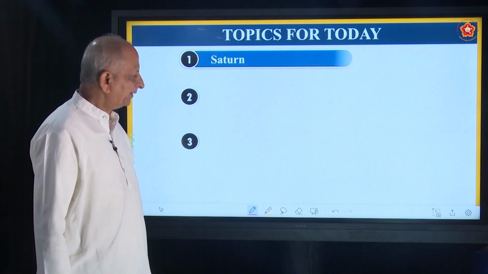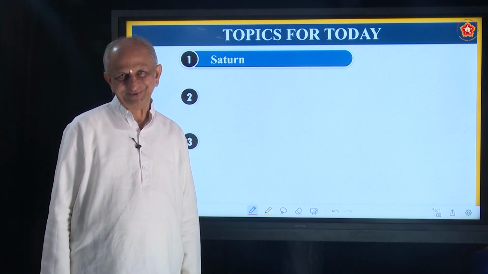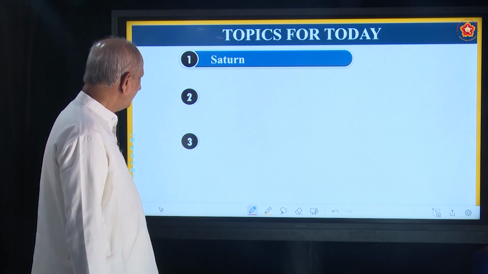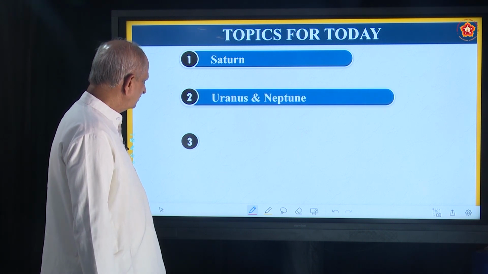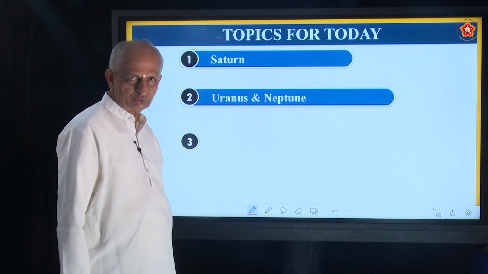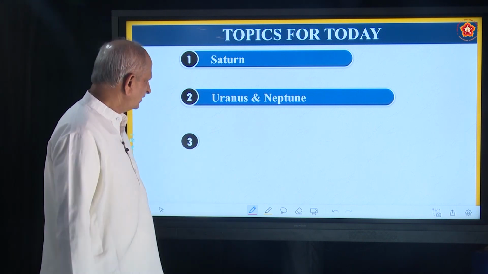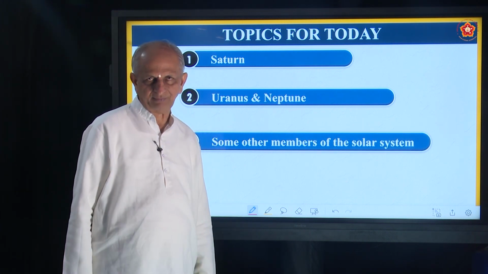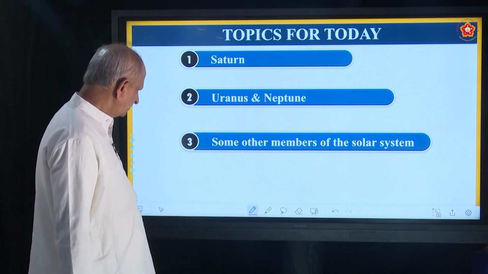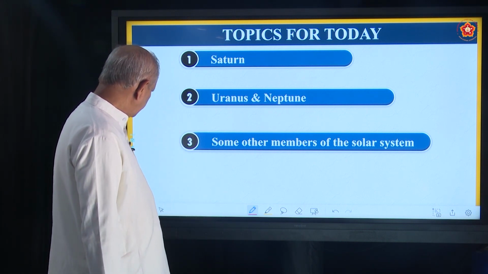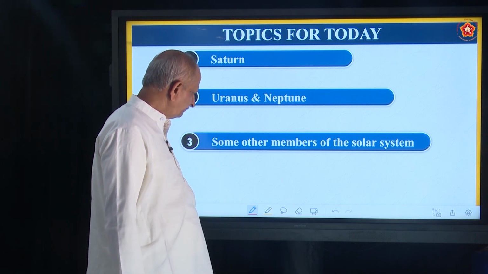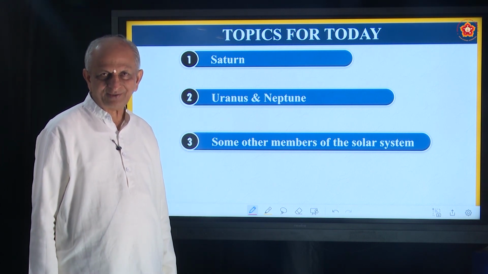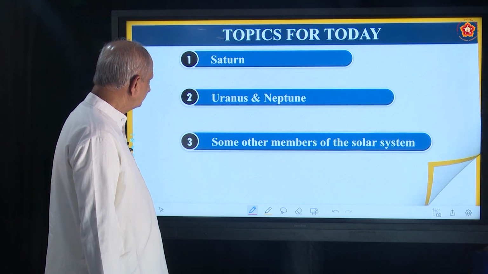Today's topic is about Saturn. Saturn is the planet next to Jupiter, planet number 5. Then comes Uranus and Neptune. Correct? And then we have some other members of the solar system. Can I name some of them? Some other members means what? It may be comets, meteors, asteroids and so on. Okay, let us go one by one.